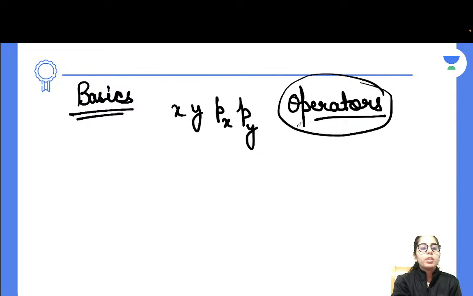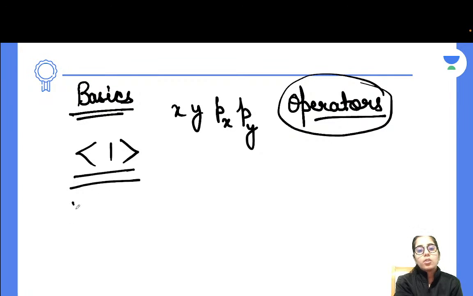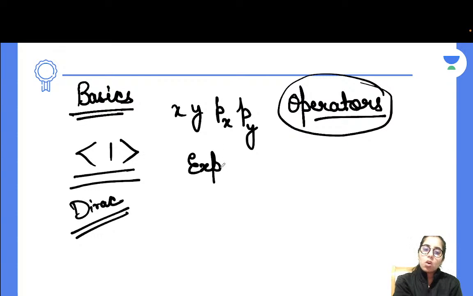Other than that, if we talk about the next part, once you are getting to know about operators, you should know about the general notations we use in quantum mechanics. Now, what are these? What is Dirac notation? How do we work on this part? So that's your Dirac notation. Other than that, the next thing is how to consider the expectation value or the mean value of any operator.